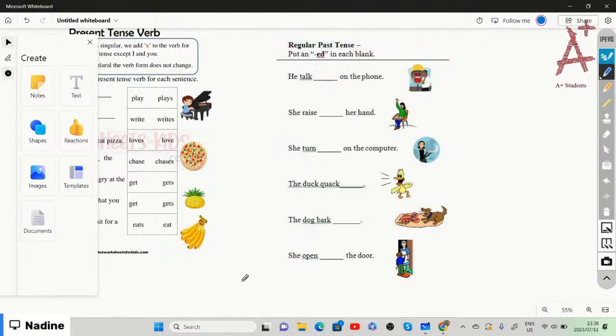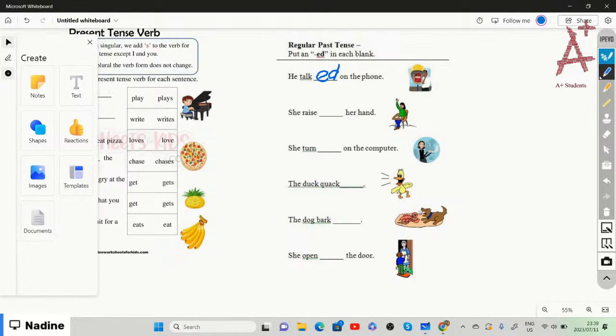Okay, so number one says he talk on the phone. Remember, we need to change the sentence into the past tense by adding an ed, which means that we are going to say he talked on the phone. She raised her hand, right?